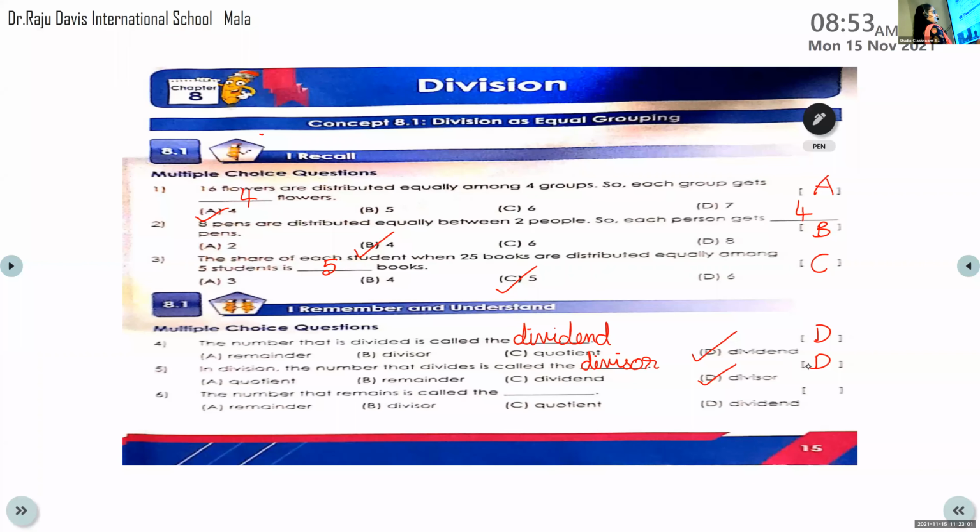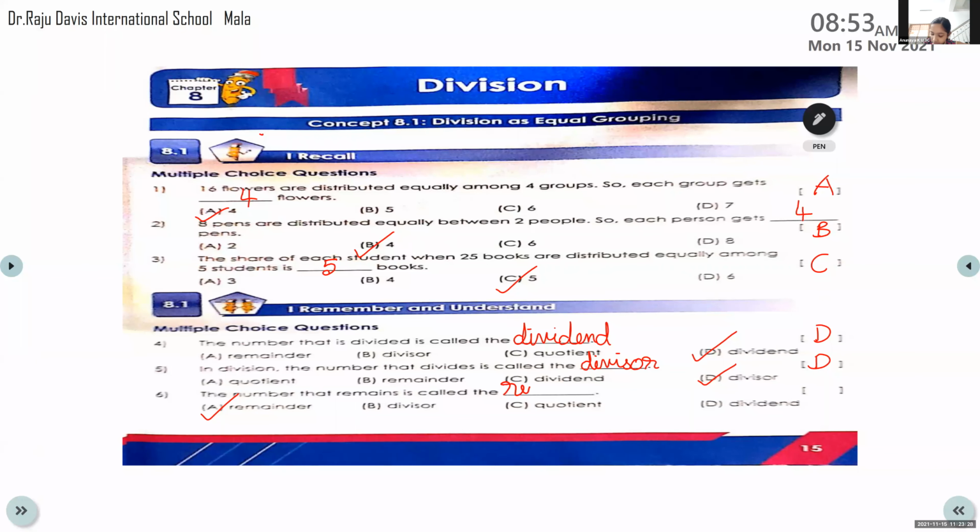Then sixth one. Sixth one, Anunaya. Yes, ma'am. The number that remains is called dash. Remainder. Good. So the correct option? Option A. Put a tick mark on A. Good, dear.